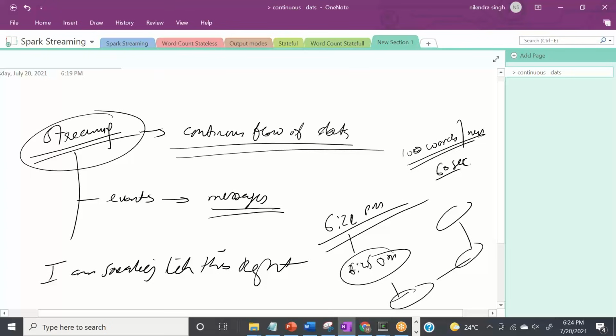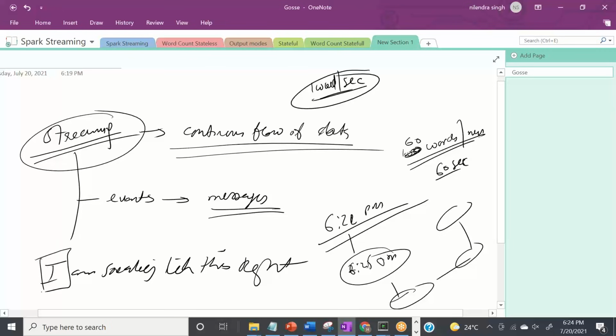So now, to make it simple, let's say 60 words per minute. So we can say that Nilendra speaks 1 word per second. So if we want to count the number of words, let's count it every second to make this thing simpler.